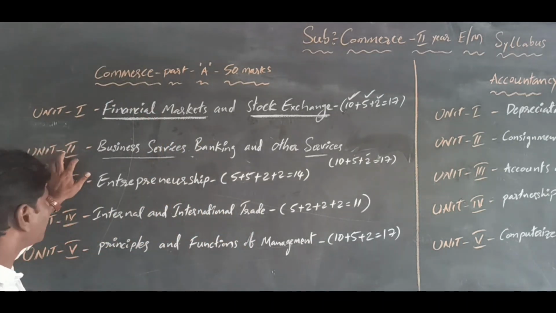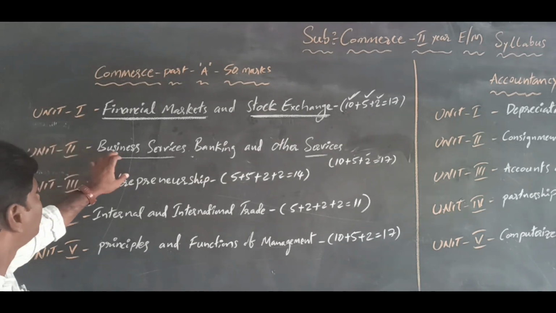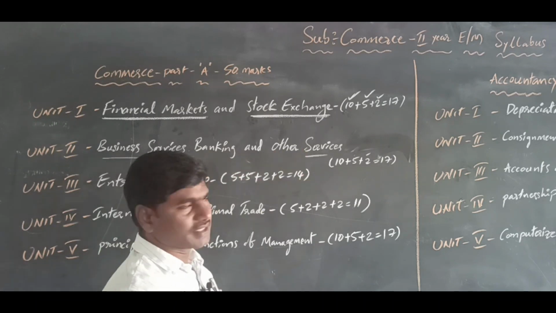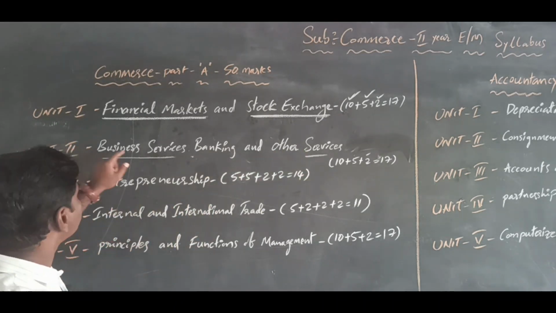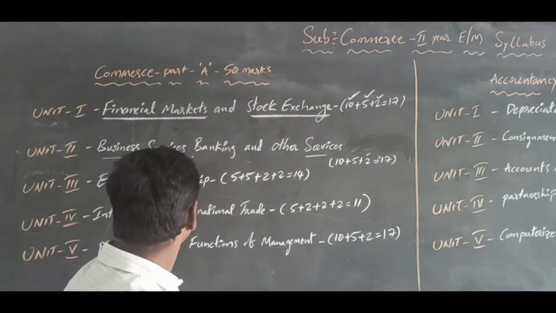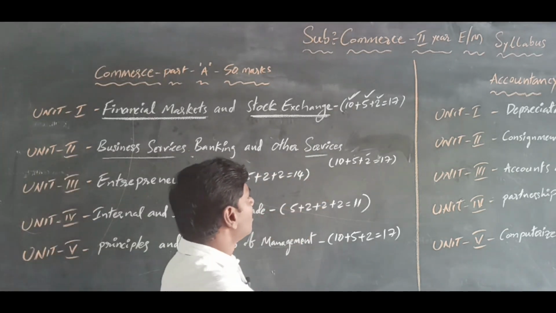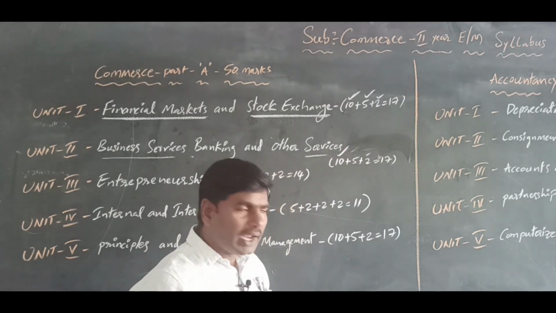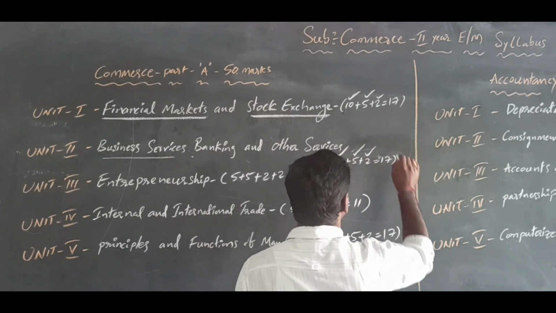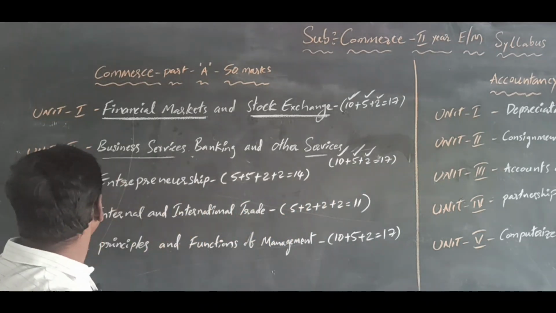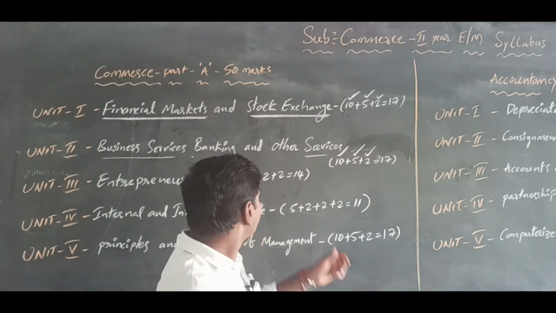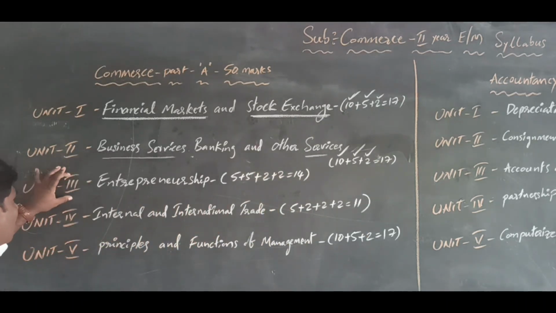And the second unit, business services and banking services. Once again, business services and banking services, banking and other services. In this lesson we get a long problem of 10 marks, a short problem of 5 marks and a very short problem of 2 marks. Totally, from the second unit we get 17 marks.